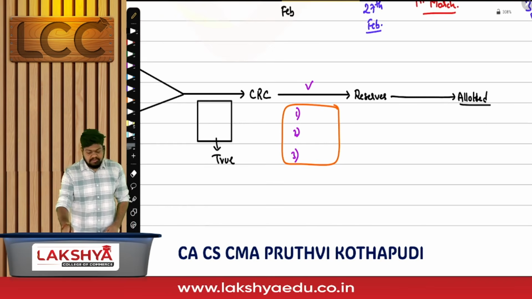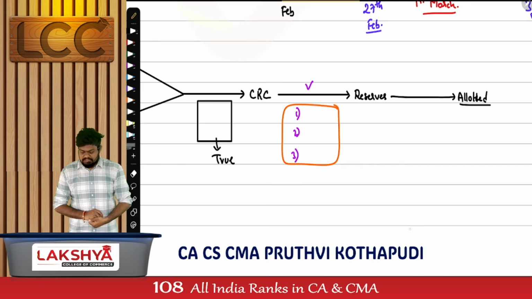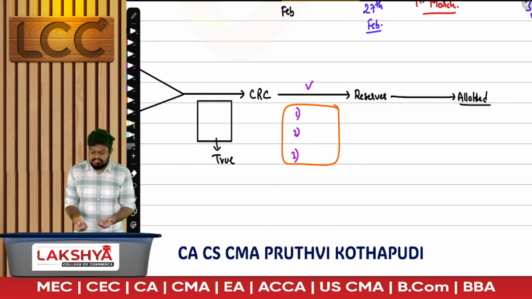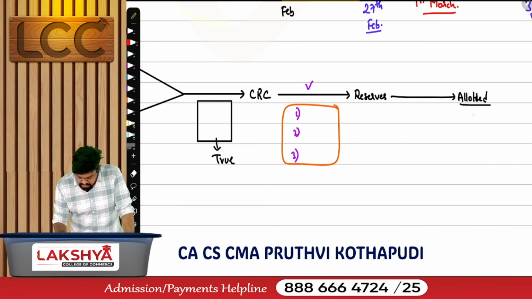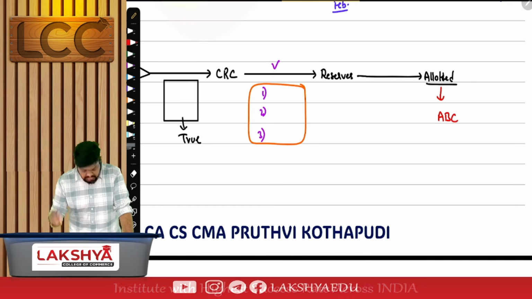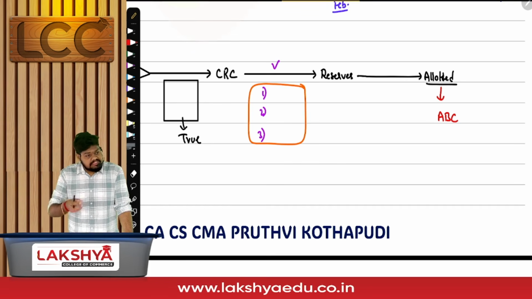What happened? The name got reserved and allotted, with whose mistake this time? Who was submitting documents correctly? The subscribers' company was submitting documents correctly, but whose mistake is it this time? CRC. Because of this allotted name, what happened? We got allotted with the name. Don't focus on the name, Mama, focus on the logic here. We got allotted with the name ABC, which is already existing with another company.